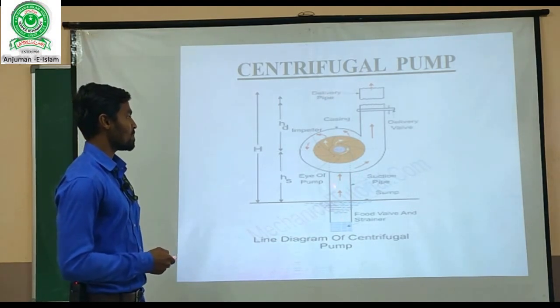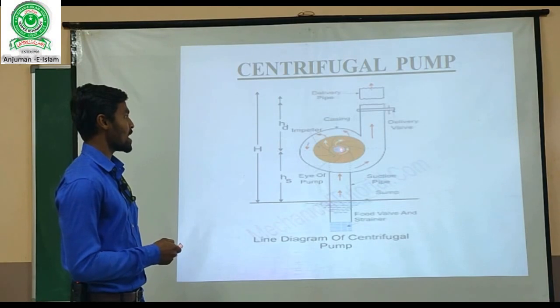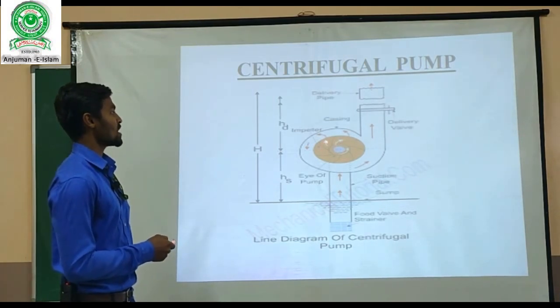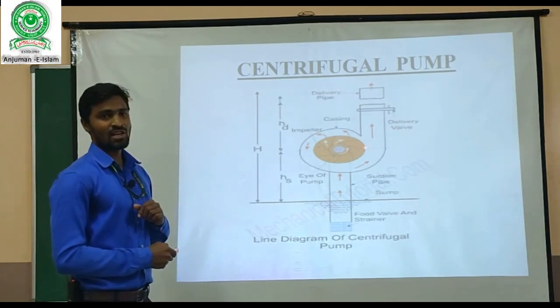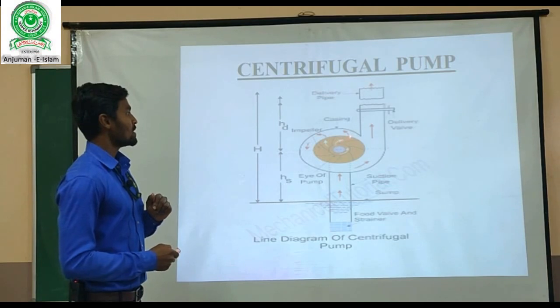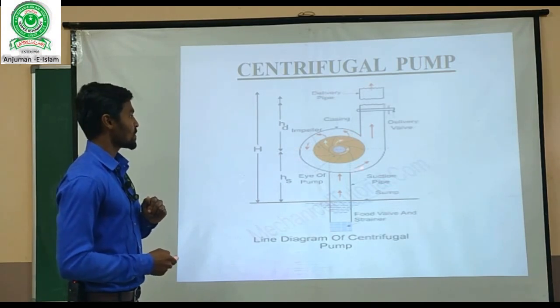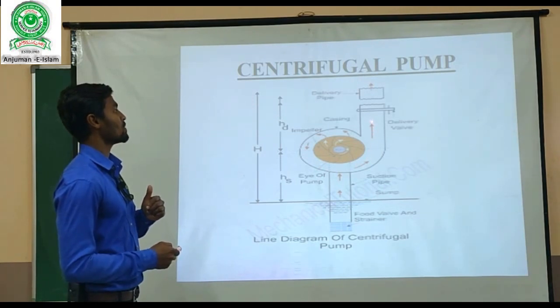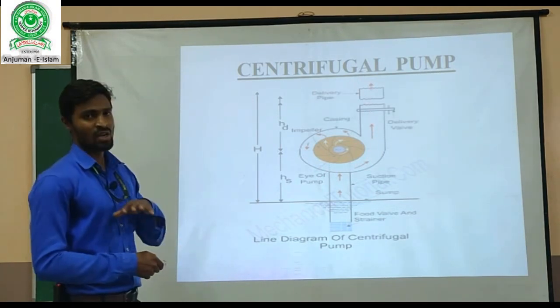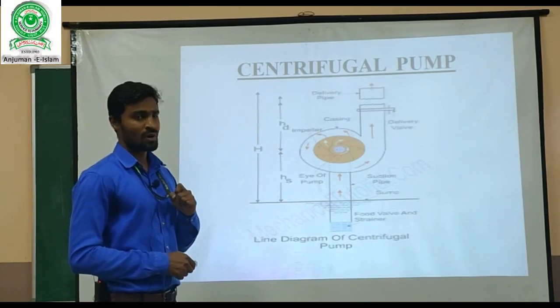When this water enters the eye, it is transferred to the impeller. Because of the design of that impeller, it is thrown away by the centrifugal force, and the tight casing is there, by which that forced water comes out from the delivery pipe. This is the simple working of the centrifugal pump.